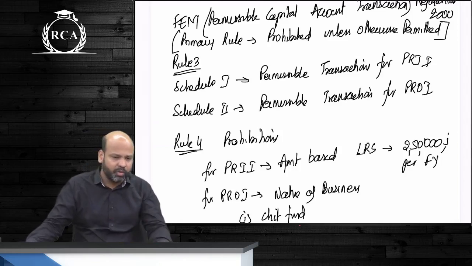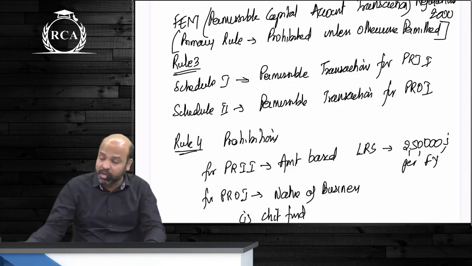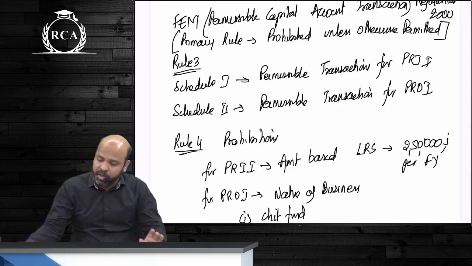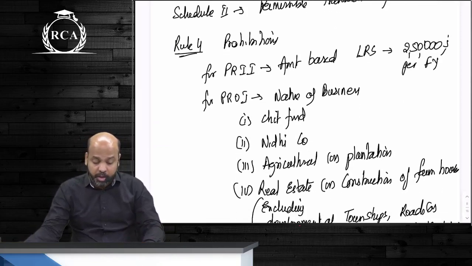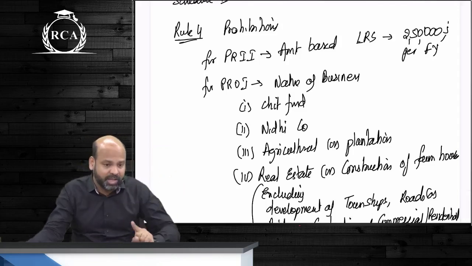You can buy a house, you can take foreign currency borrowings, you can give guarantees as such, guys. You can receive guarantees from someone outside India, you can deal in currency notes. Almost everything is permitted. You can buy foreign securities as such, guys. Rule 4 as such beta talks about prohibition. So rule 3 talks about transactions which are permitted.